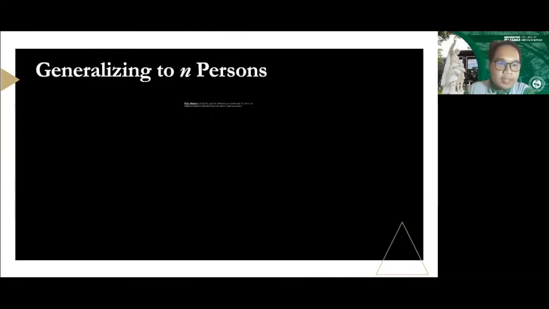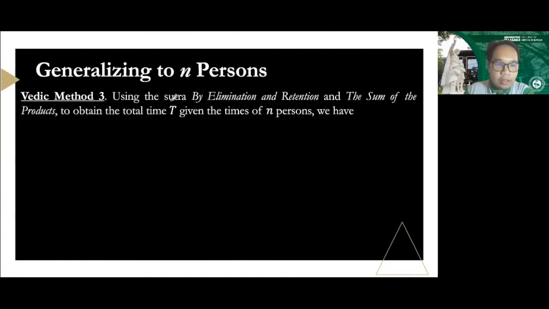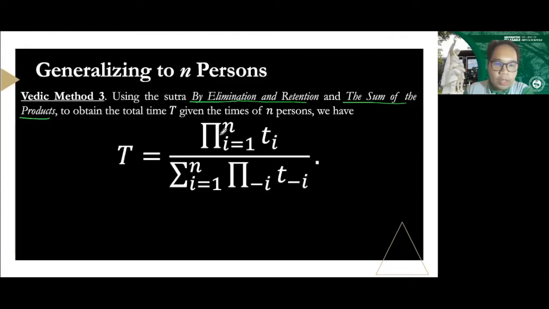So to generalize this, I will call this Vedic method 3. By additional sutras, by elimination and retention, and the sum of the products, to obtain the total time big T given the times of all n persons, we have this general formula. We have big T is equal to the product of all T sub i's, where i is running from 1 to n, all over the sum of all the products of T sub minus i for all i running from 1 to n. So that's our formula for Vedic method 3, which I will give a proof of in a little bit.